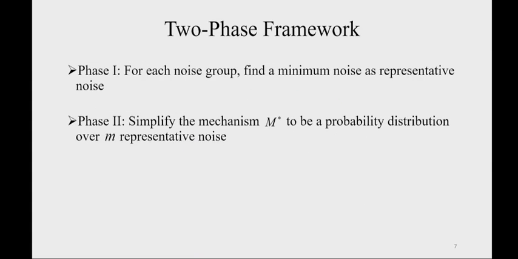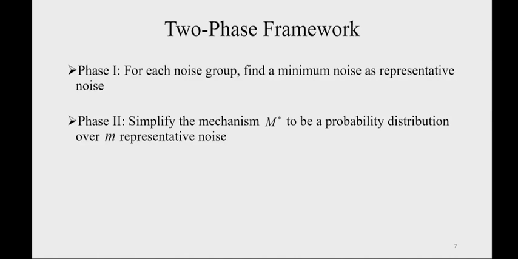Based on this, we propose a two-phase framework. In phase one, recall that we divide the noise space into different groups. For each noise group, we can find a minimum noise as the representative noise. This can be seen as an evasion attack to the classifier. Basically, here we find some adversarial examples. Then in phase two, we can simplify the mechanism M star to be a probability distribution over the m representative noises. Then we can solve the optimization problem to find the noise addition mechanism M star.